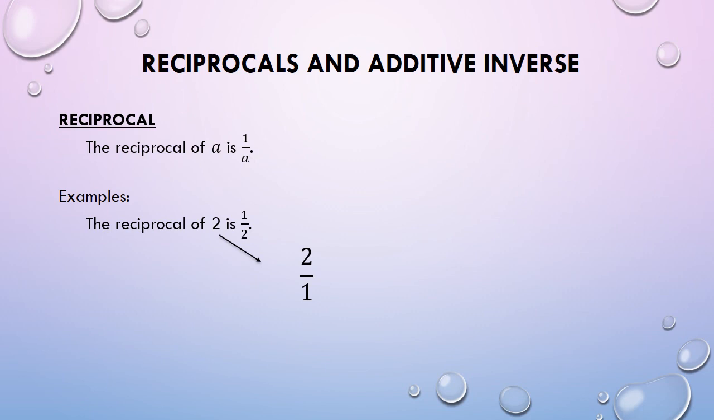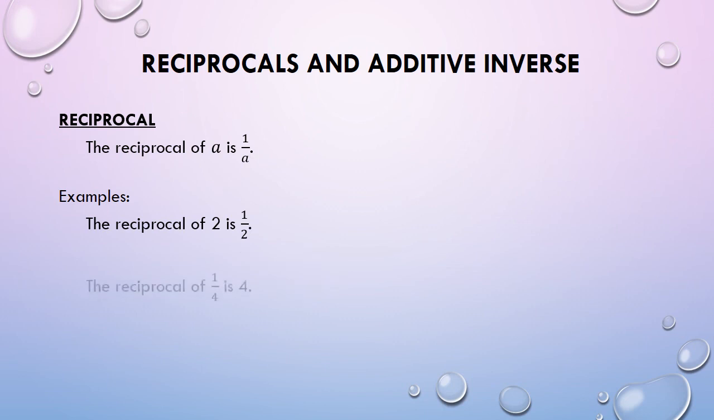Ang ibig kong sabihin, pagpapalitin lang natin ang posisyon si 2 at si 1. Si 2 na nasa numerator, dadalhin natin siya sa denominator. At si 1 na nasa denominator, dadalhin natin siya sa numerator. Kaya, nakakuha tayo ng 1/2 na siyang reciprocal ni 2.